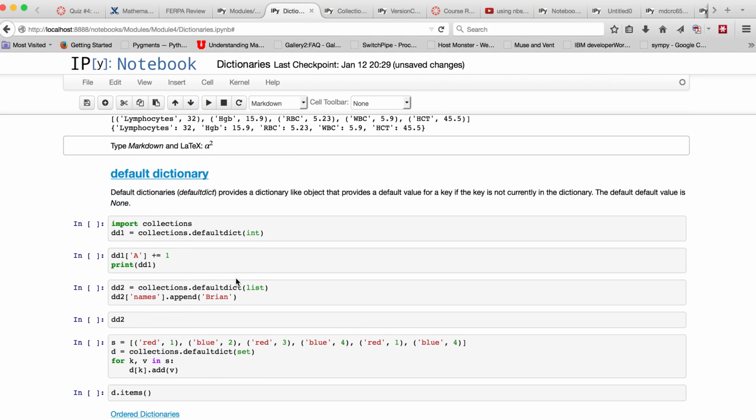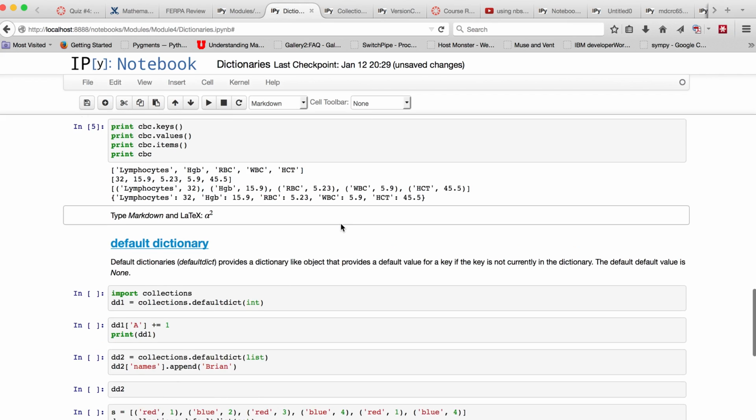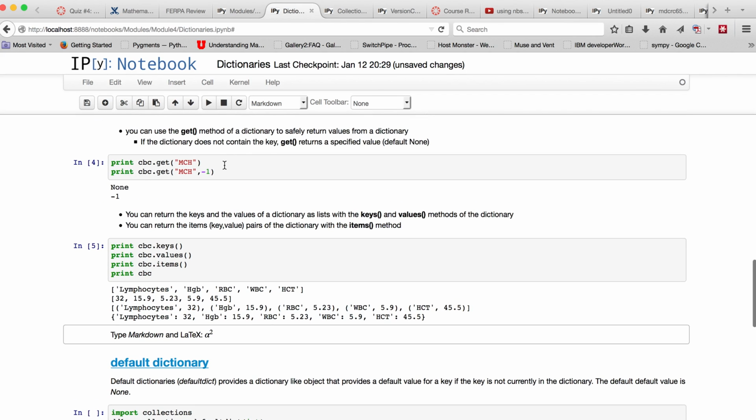There are some variations of this that are provided in the collections library of Python. An important and useful one is the default dictionary. The default dictionary provides a dictionary-like object, but with the caveat that it provides a default value for the key. So the behavior with indexing is identical to what we get with get.